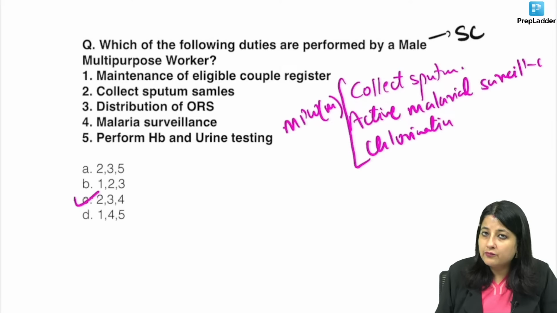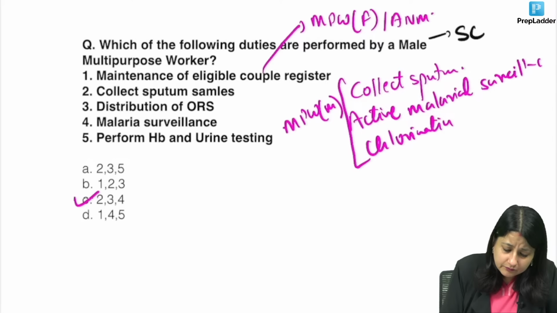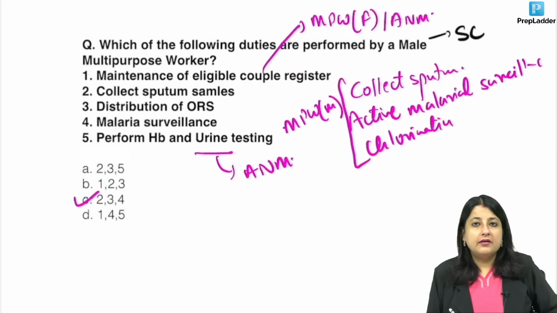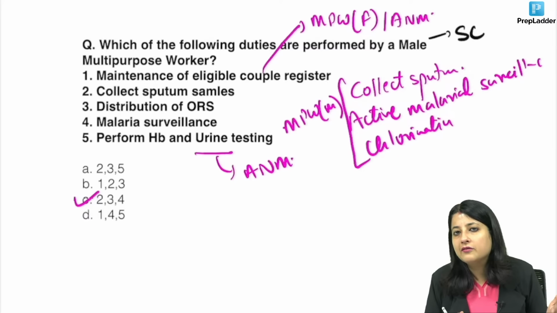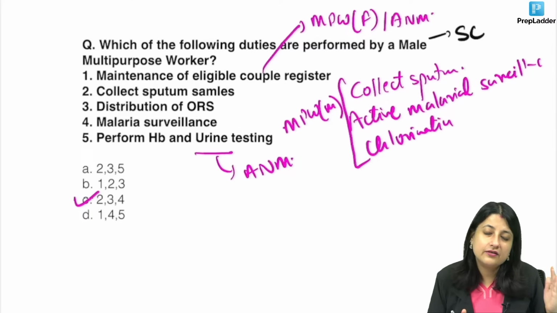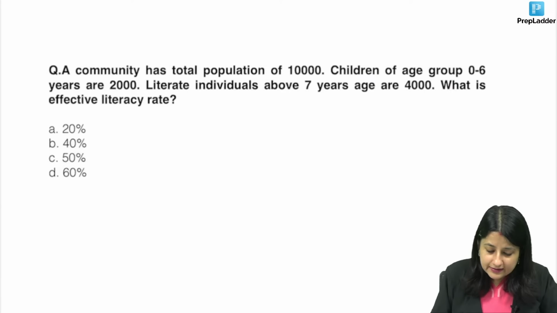Okay. What about multi-purpose worker female? Eligible couple register or family planning register. This is multi-purpose worker female or ANM. Perform hemoglobin and urine testing, ANM. And one more thing, distributing ORS, giving vaccines, distributing contraceptives, any of them can do, but you need to know the exclusive functions. Inserting copper device, IUCD, that is only the work of multi-purpose worker female. Okay, let's go to one more numerical.